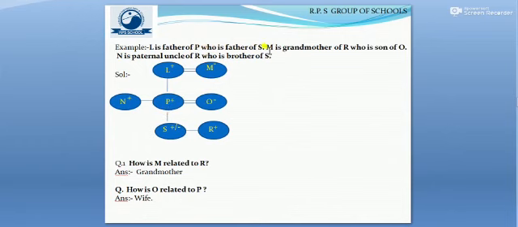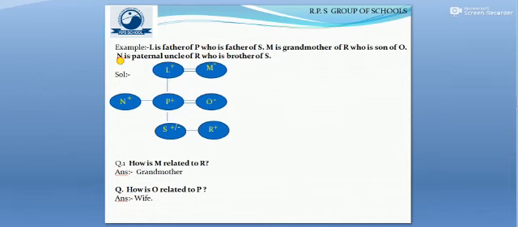Now moving ahead in the same question, we see that M is grandmother of R, who is son of O, but we have no relation among M, R and O. That means how M, R and O are related is not mentioned. So we hold this relationship for later consideration. Now we move on to the next relation.